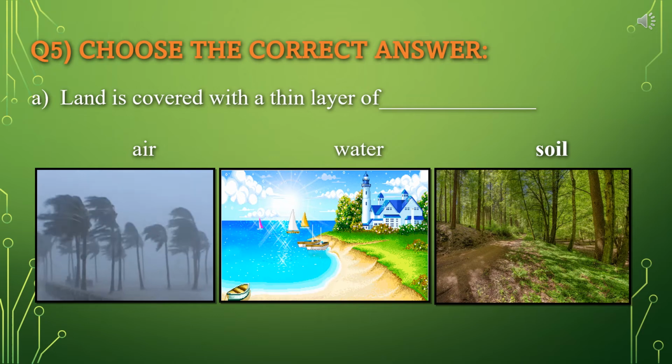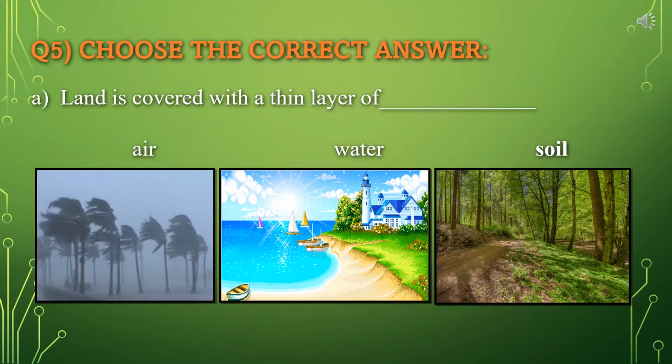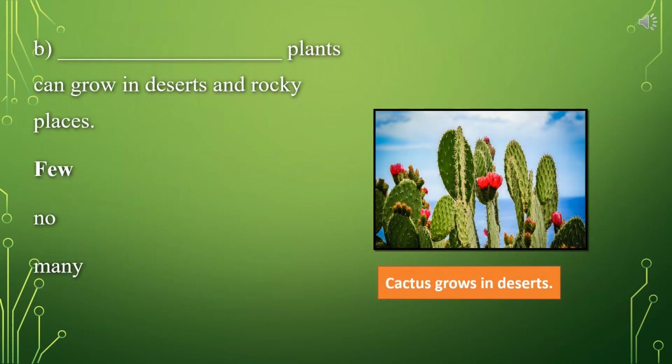In deserts and rocky places, there is very little soil. And some soils are good for growing plants, and many plants can grow in them. Now, the question is which plants can grow in deserts and rocky places? Because in deserts and rocky places, there is very little soil.